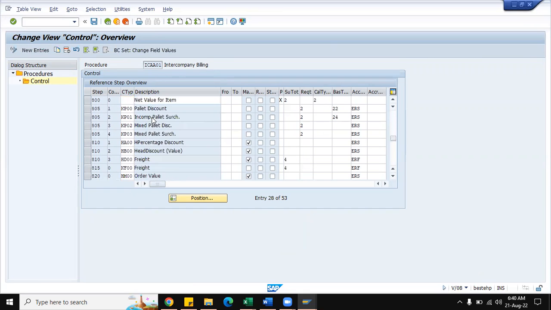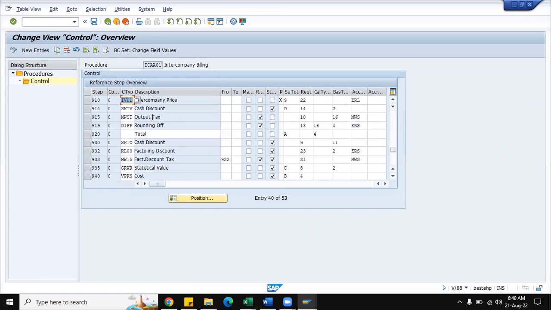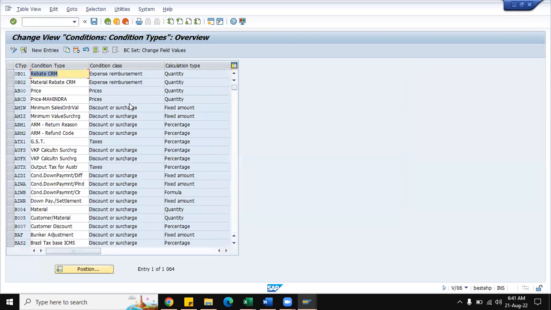Same, it looks the same, but at the same time, it will be having the values. Here, PI01 tells IV01 the system that whatever condition record we maintain for PI01 will reflect in IV01, and this is the one which will be populated into the documents. So for IV01, you can see the requirement is the same. The requirement is 22 and IV01 is the intercompany pricing. So let me go to the pricing condition type. I will show you the difference between PI01 and IV01.